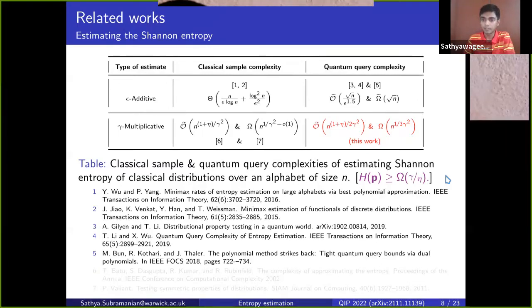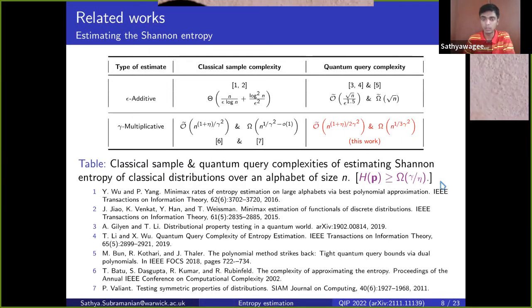The multiplicative estimation of entropy has been studied for 20 years as well. And the upper bound, the upper bound that essentially turned out to be tight later, was shown in 2002 by Batu et al. And it's essentially n to the 1 over gamma squared. And an essentially matching lower bound was proved in 2011 by Paul Valiant.